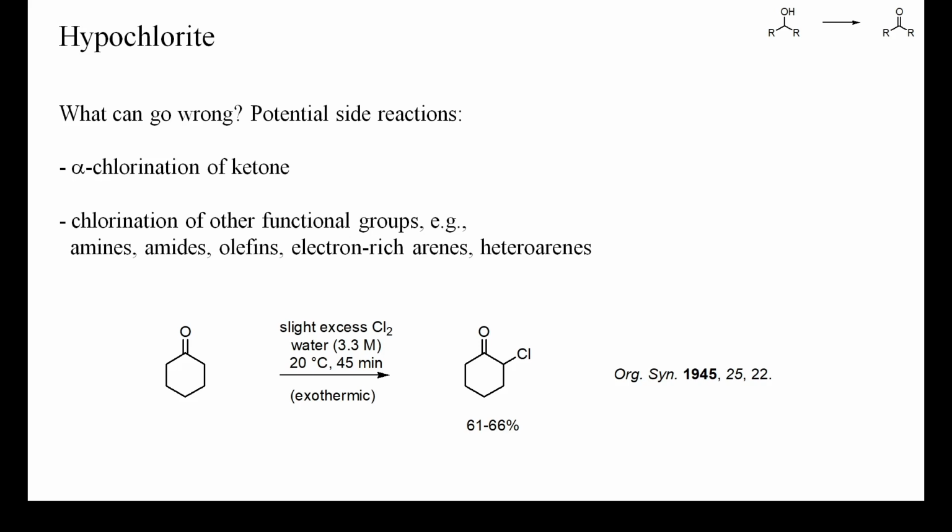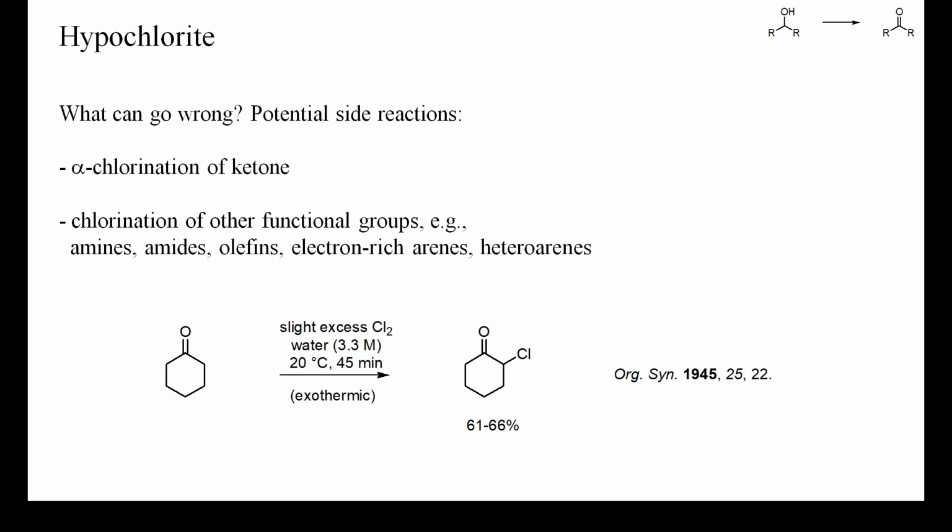The oxidation of secondary alcohols by hypochlorite is usually performed under slightly acidic conditions, under which hypochlorous acid and chlorine can be formed. Both are strong chlorinating reagents, capable of chlorinating ketones and many other functional groups. Therefore, the most important potential side reaction is the chlorination of the product. Ketones readily react with chlorinating reagents, even under mild conditions, and it is therefore important to avoid an excess of